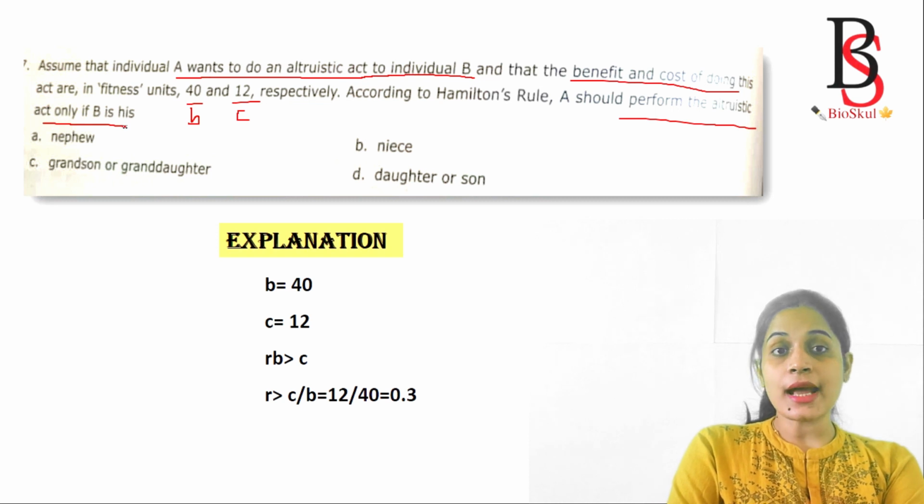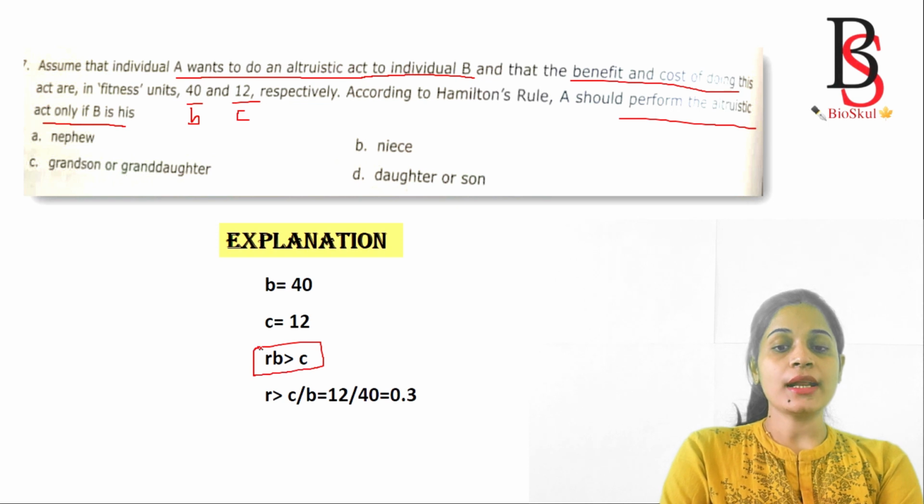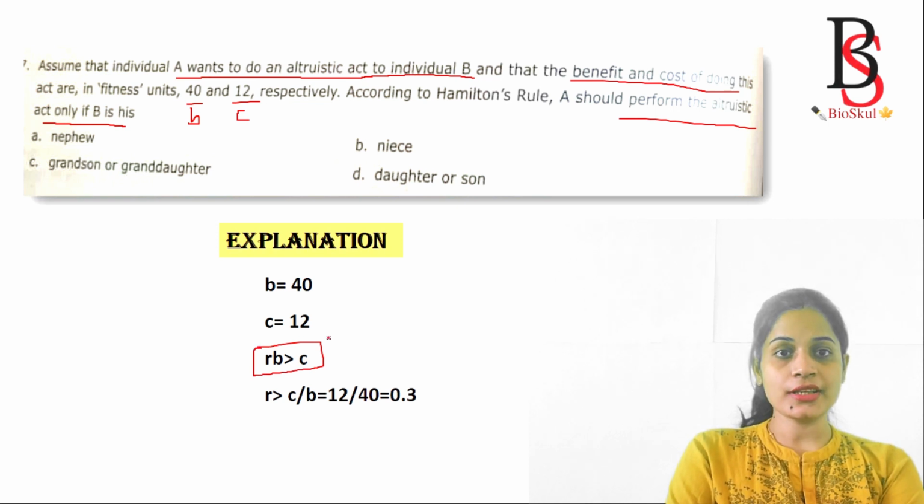So what is being asked is about the relatedness. What is the relation between them? So how can we calculate? We will put in Hamilton's rule. We know that Hamilton's rule is rB greater than C.